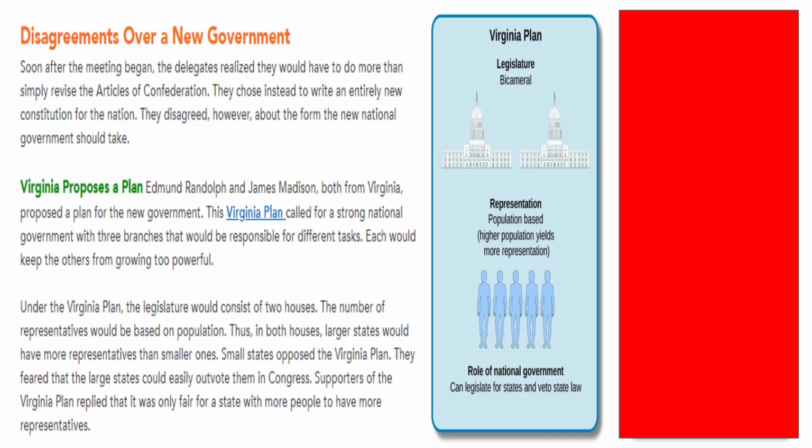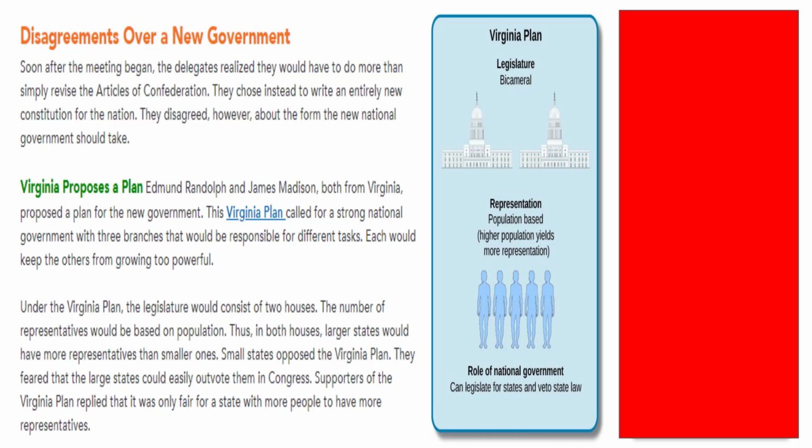Small states opposed the Virginia plan. They feared that the large states could easily outvote them in Congress. Supporters of the Virginia plan replied that it was only fair for a state with more people to have more representatives. So now we can answer a couple questions.